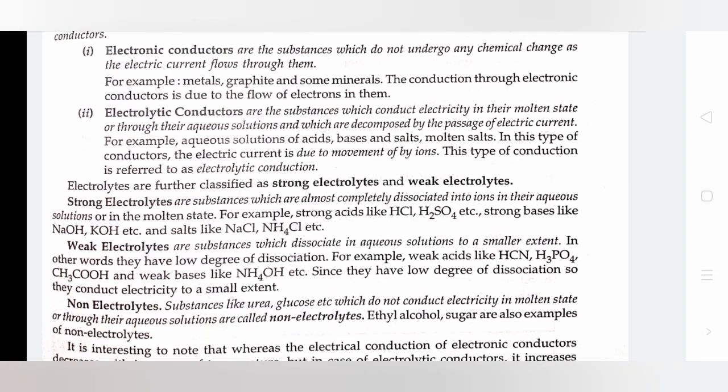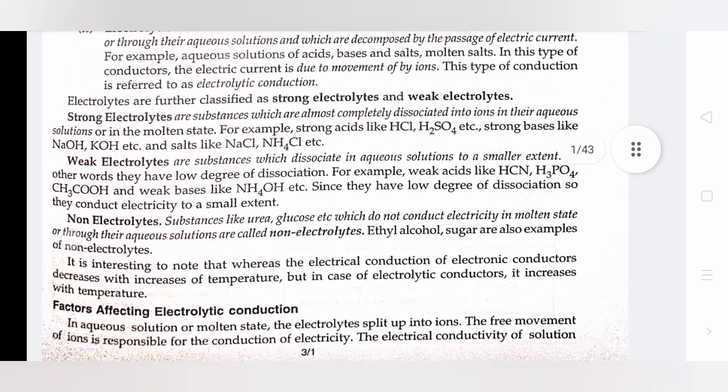Electrolytes are further classified as strong electrolytes and weak electrolytes. Strong electrolytes are substances which are almost completely dissociated into ions in the aqueous solution or in the molten state. For example, strong acids like HCl, H2SO4, etc., strong bases like NaOH, KOH, etc., and salts like NaCl, NH4Cl, etc.